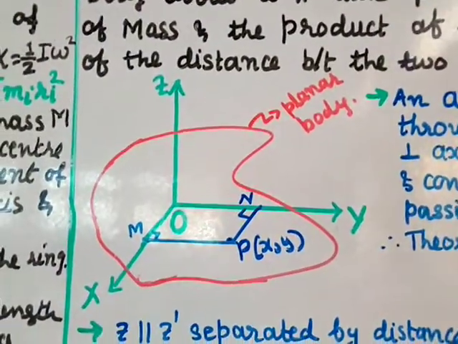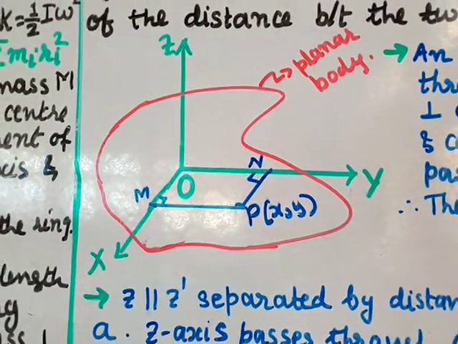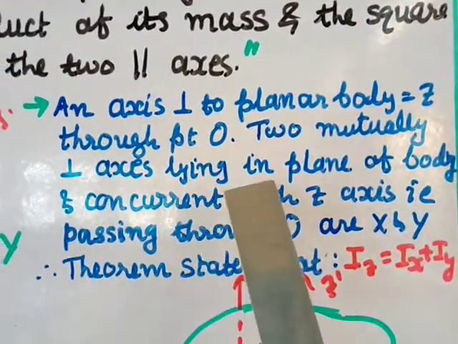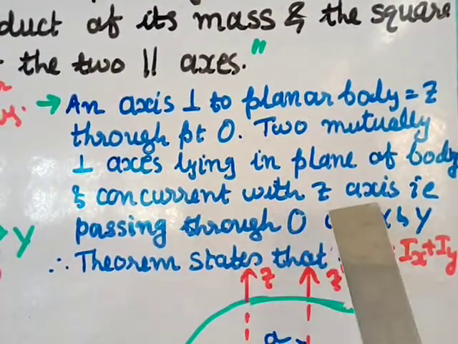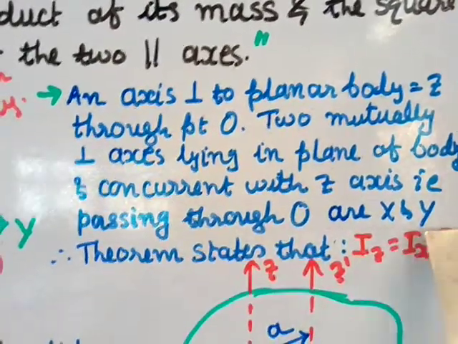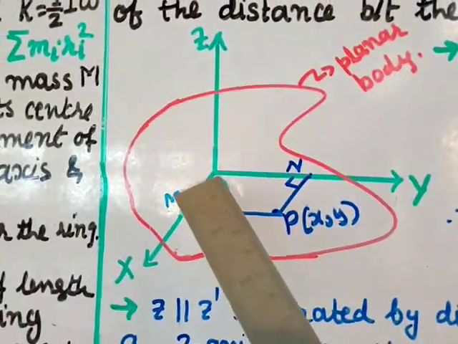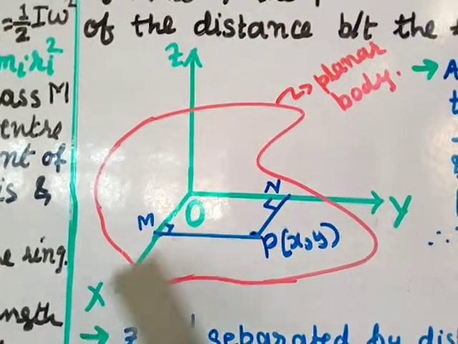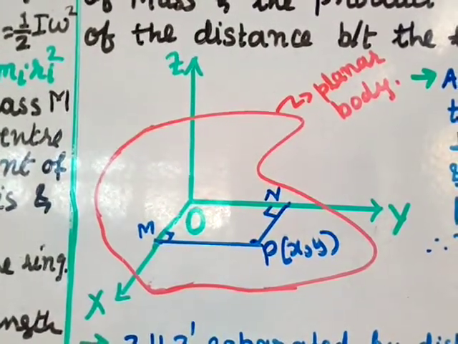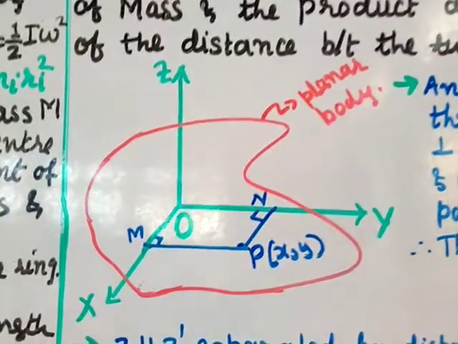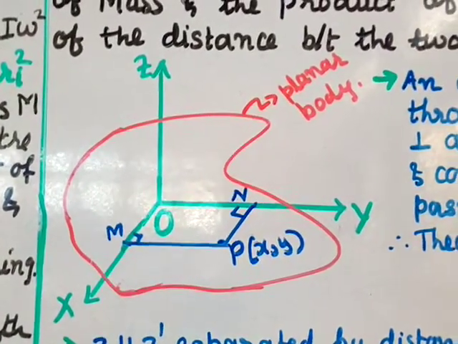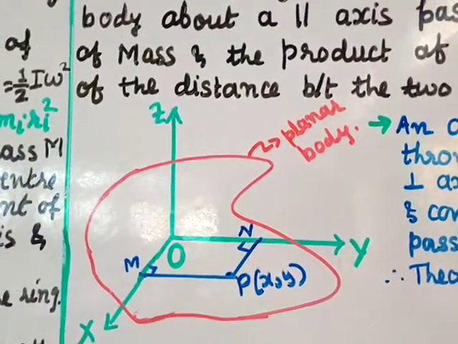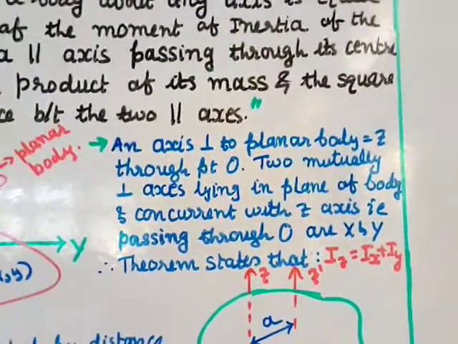So we can see this is a z axis which is perpendicular to the planar body and passing through the origin O. Now two mutually perpendicular axes lying in the plane of the body and concurrent with the z axis, that is passing through O, are x and y. This z axis is perpendicular to the planar body, and these x and y axes are mutually perpendicular, and they are passing through the same point O. That means they are concurrent axes, and these x and y axes are in the plane of the body, passing through the origin.